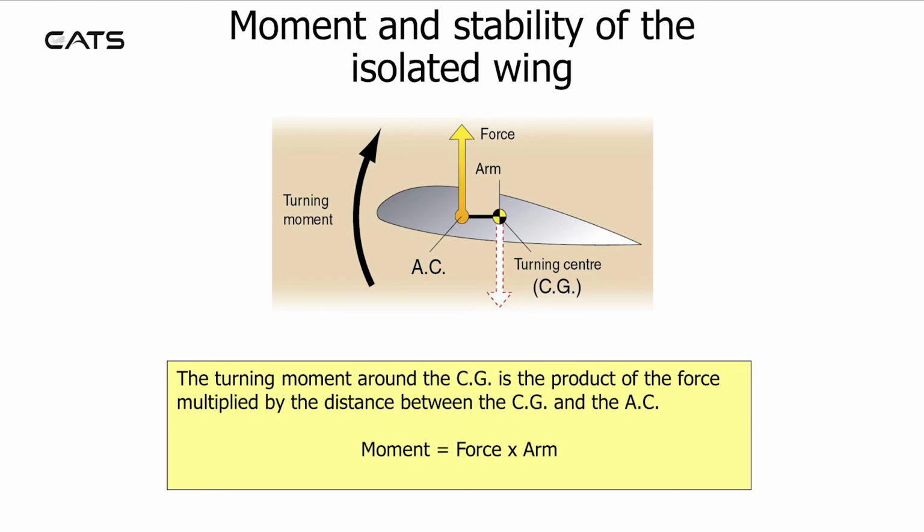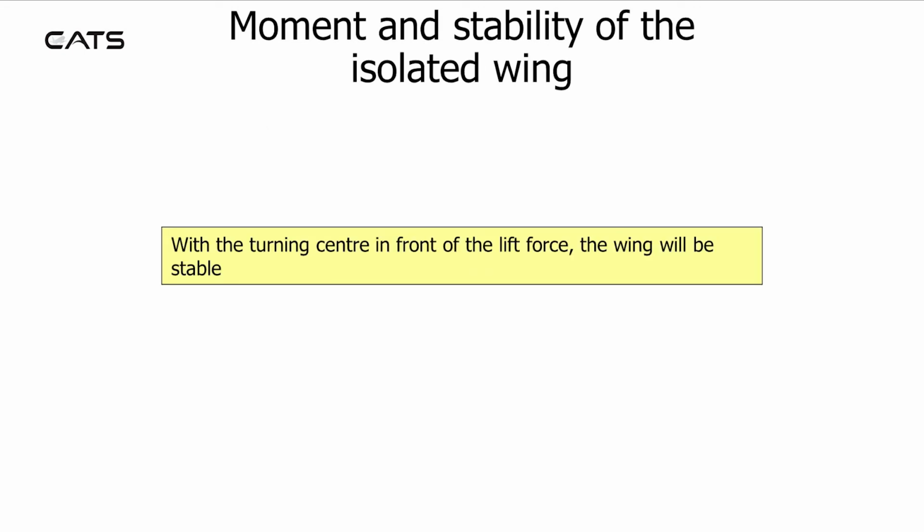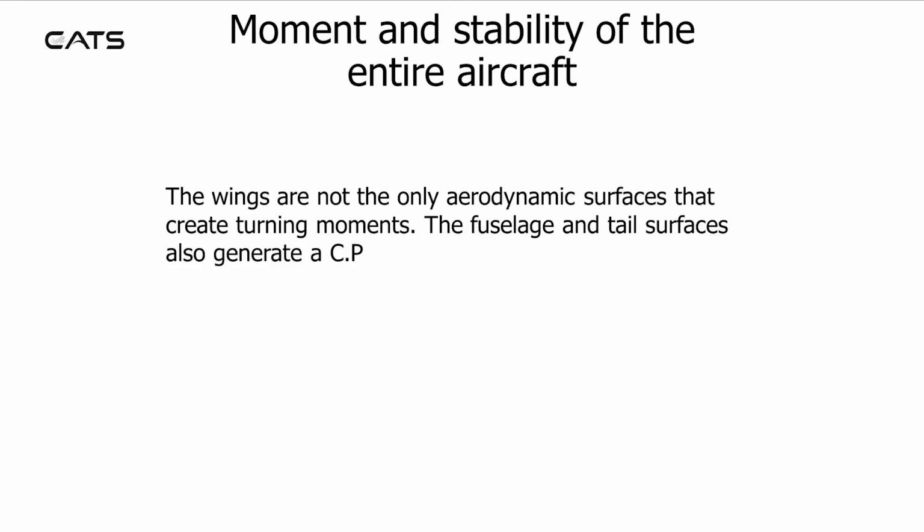The turning moment around the CG is the product of the force multiplied by the distance between the centre of gravity and the aerodynamic centre. Moment equals force multiplied by arm. With the turning centre in front of the lift force, the wing will be stable. The wings are not the only aerodynamic surfaces that create turning moments. The fuselage and tail surfaces also generate a centre of pressure.